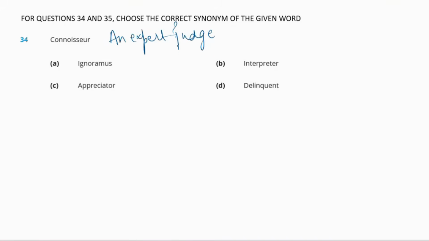Now, options are A. Ignoramus, B. Interpreter, C. Appreciator, and D. Delinquent. Okay. So let us see the meaning for the options as well. Ignoramus means an ignorant person. Next is interpreter, so one who interprets. C. Appreciator, the one who appreciates. And D. Delinquent. Delinquent means tending to commit crime. Okay. So what is the synonym for connoisseur? The synonym is C. Appreciator.